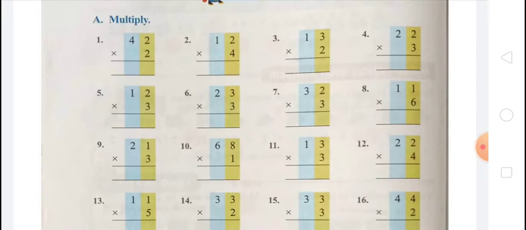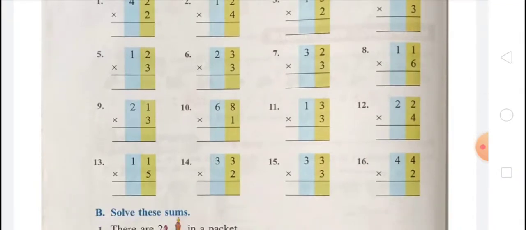Question number 11, 13 multiply 3. We have to multiply the ones first, so 3 3s are 9, and after that we have to multiply the tens, 3 1s are 3, so that is 39. Question number 12, 22 multiply 4.